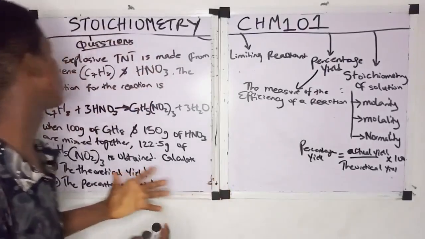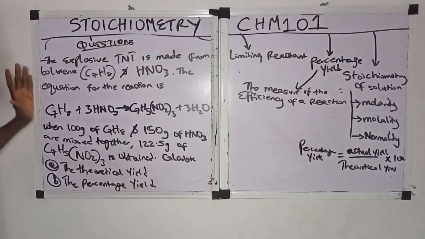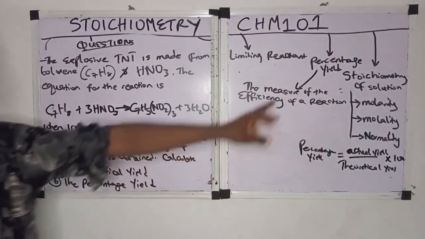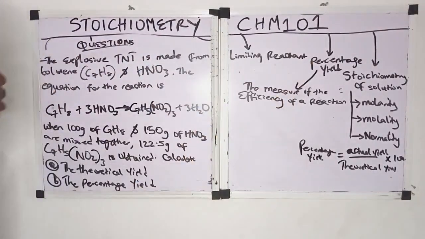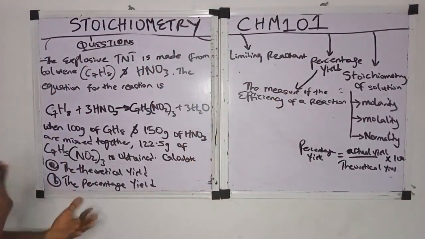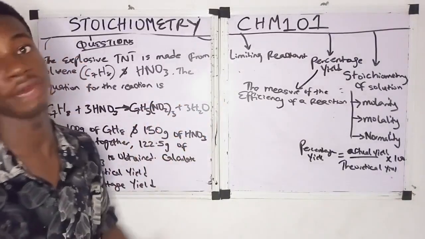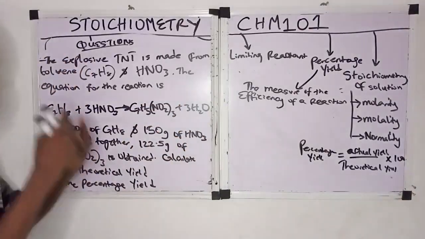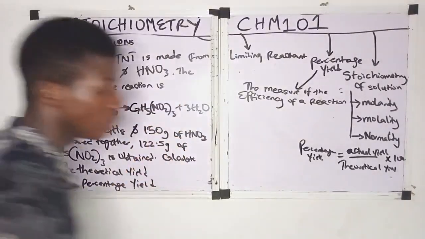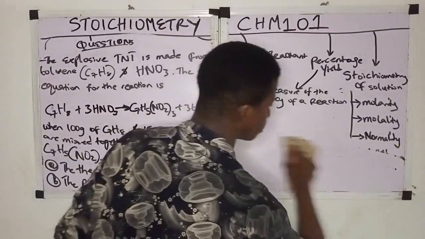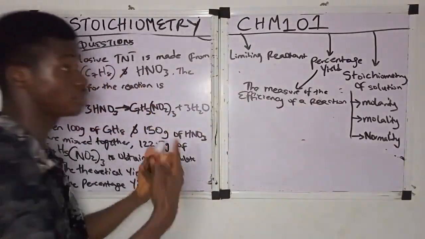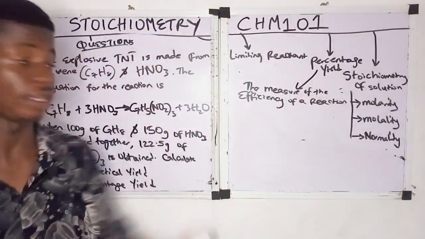Now, if you look at this question, you find out that it is from percentage yield. Okay, it's on percentage yield. Now, what is percentage yield? Percentage yield is just the measure of the efficiency of a reaction. Yes, the measure of the efficiency of a reaction.